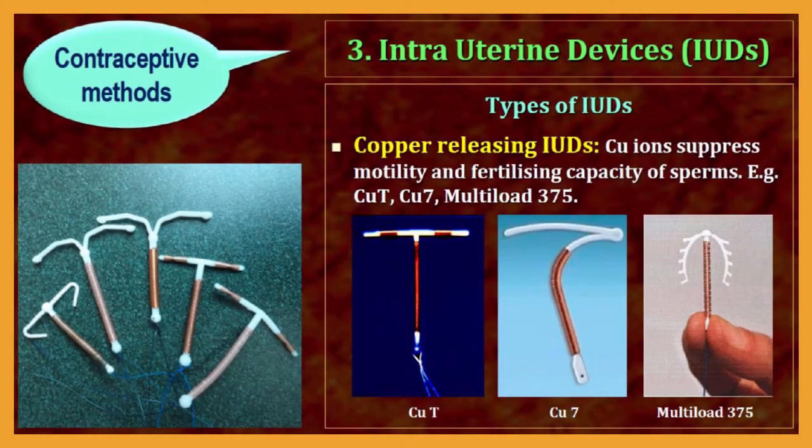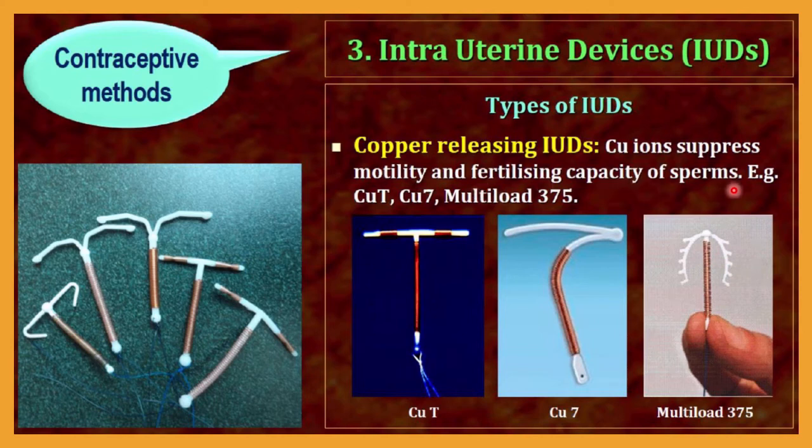The second type of IUD is the copper releasing IUD. Why is it called copper releasing IUD? Because they have copper and release copper ions. Due to these copper ions, the motility and fertilizing capacity of sperm are suppressed. Copper has the ability to suppress or minimize the motility function and fertilizing capacity of a sperm cell.